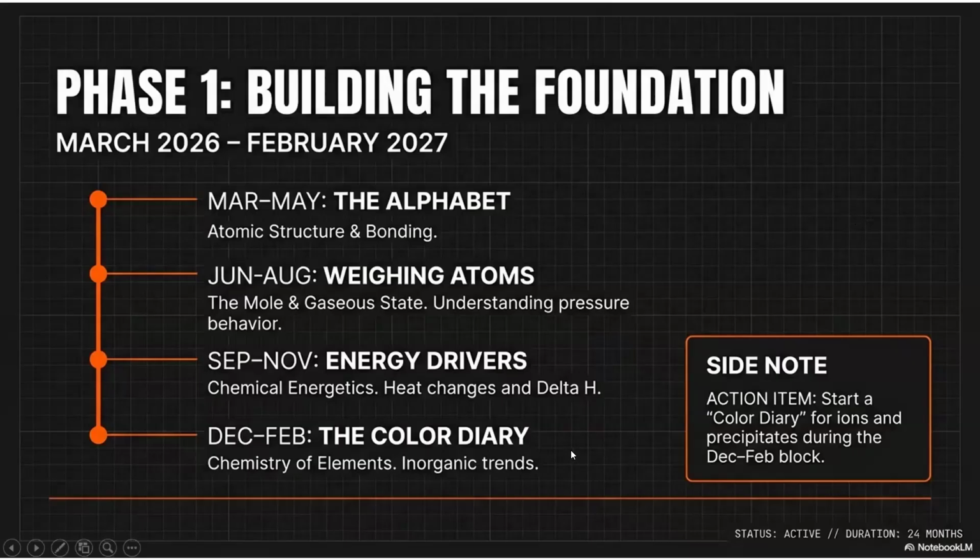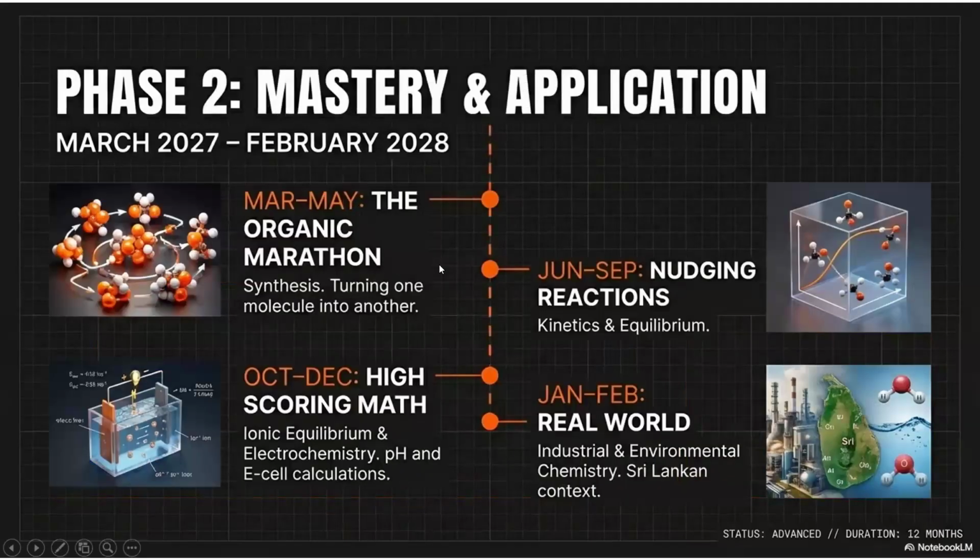That is the thing where we learn about the inorganic chemistry, the trends in inorganic chemistry, and about the colors, about the things that are there. Right. So we learn it over here. Then the second phase, actually, this is the nice part of the chemistry. Now we have laid foundation in grade 12. That is from 2026 March to 2027 February.